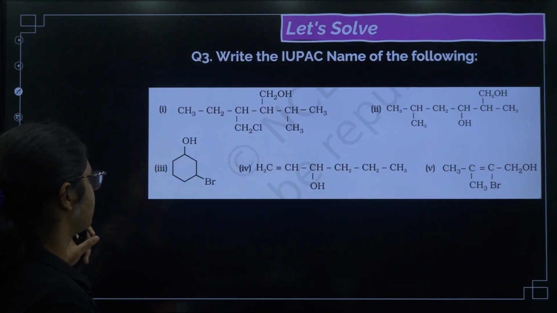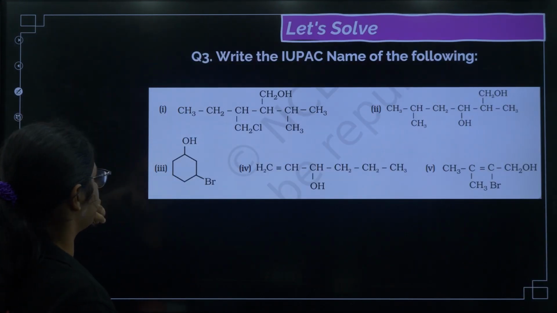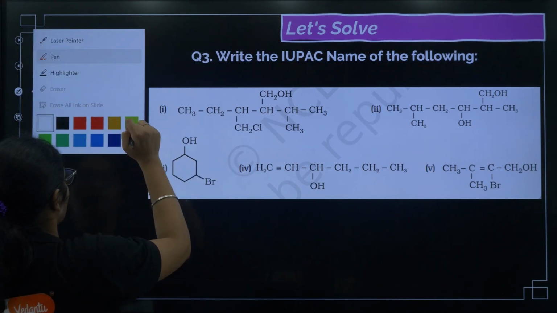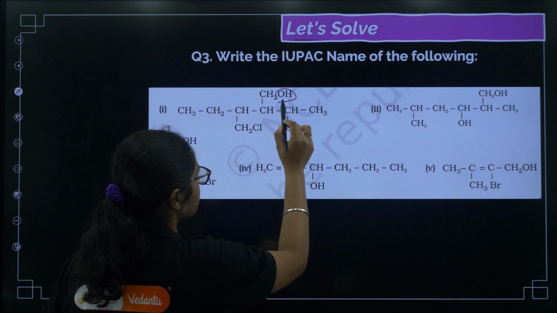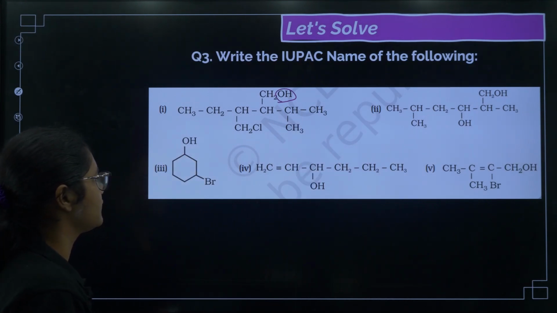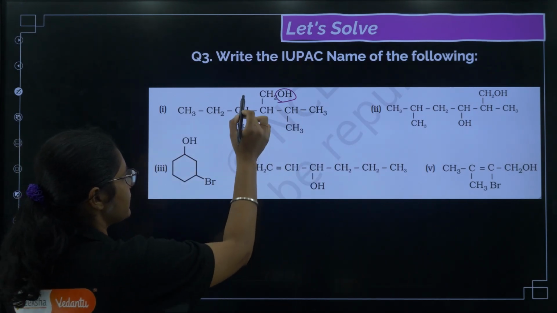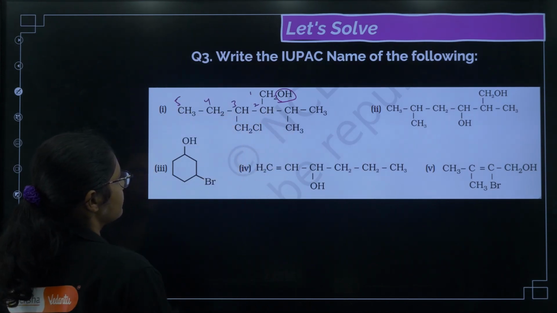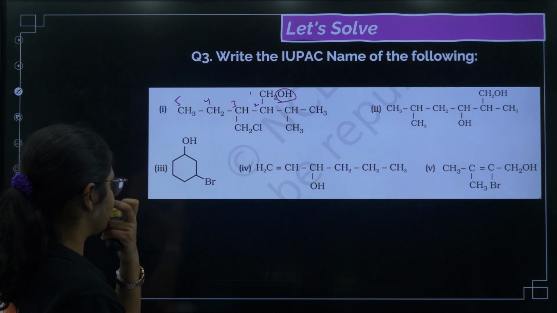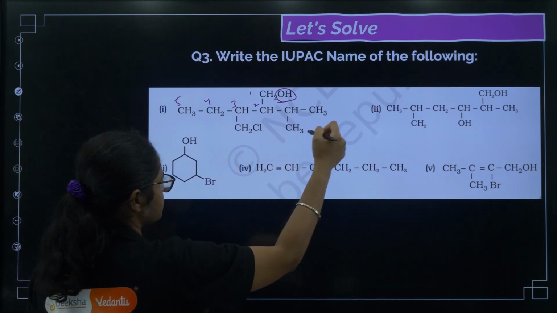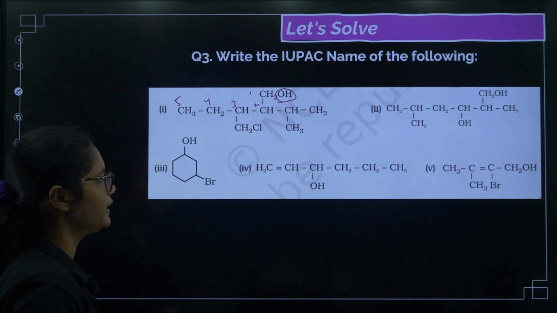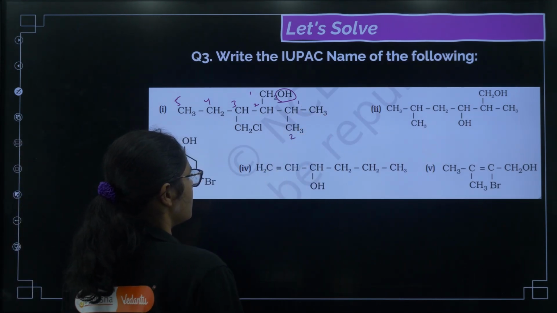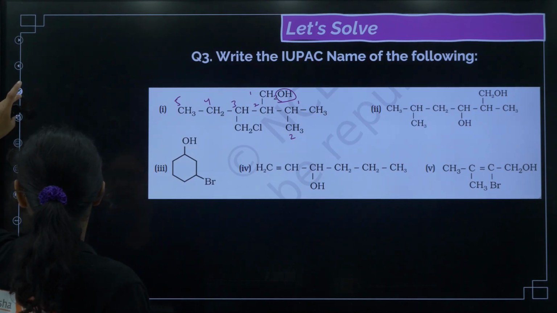Fine. Now let us try these questions. We have to write the nomenclature for them. First one, see, you can find the OH group here. So from there we need to start getting the longest carbon chain. If I write 1, 2, then we can go this side 3, 4 and 5. So I can say that on the second carbon there is a substituent, on the third carbon there is a substituent. So second carbon, if I number it again, 1, 2, okay. So now we can write it like this.